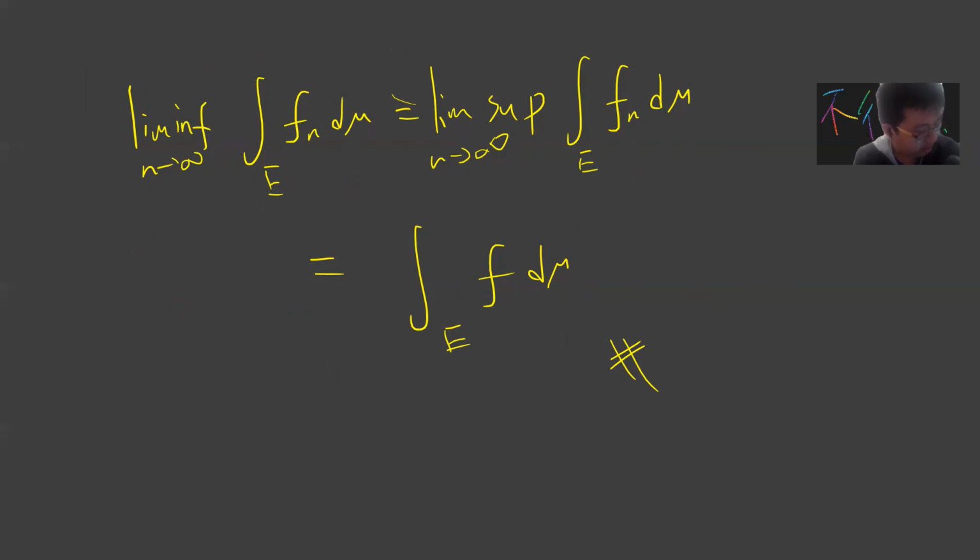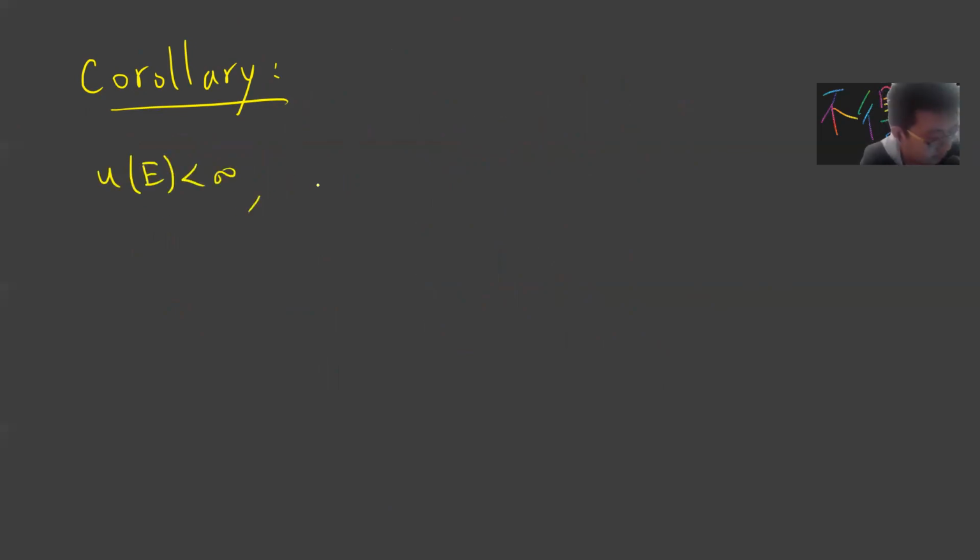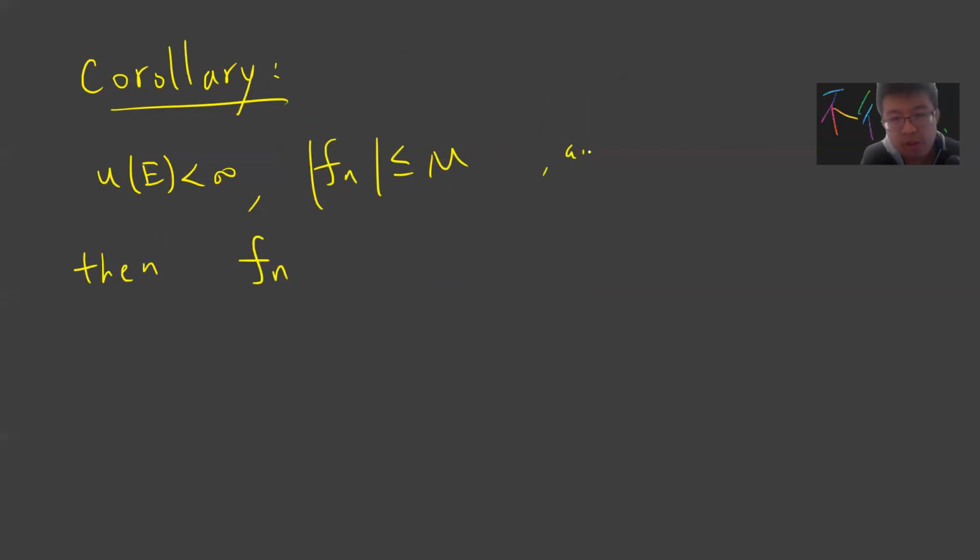And let me just state a corollary, which may sometimes be used. If your set E is measurable with finite measure, and your Fn is uniformly bounded, then when Fn approaches F, you can exchange the integral with the limit.